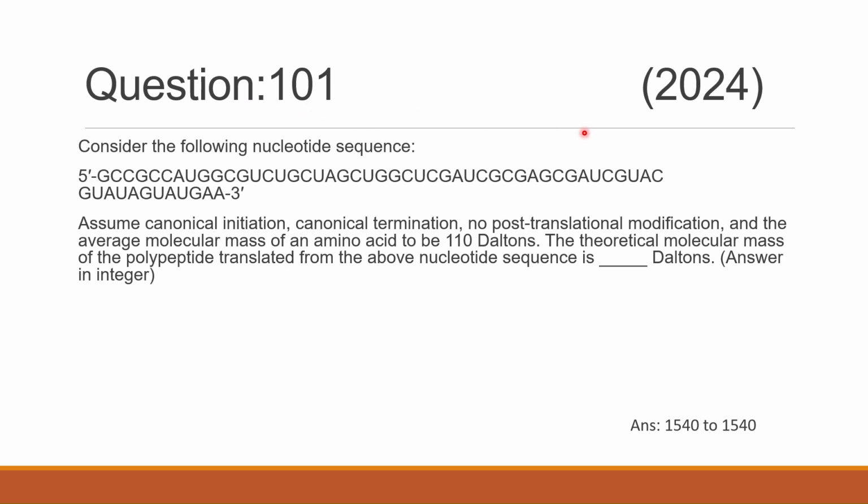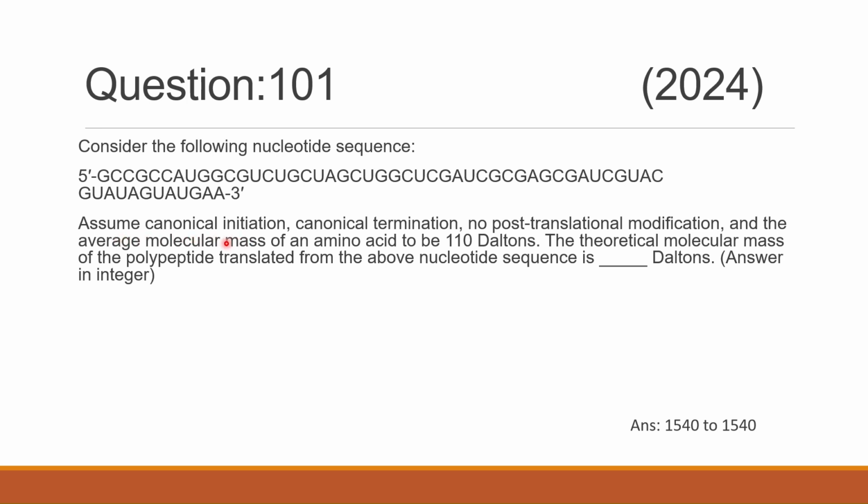Question 101 of 2024. Consider the following nucleotide sequence. Here is the nucleotide sequence. Assume canonical initiation, canonical termination, no post-translation modification, and the average molecular mass of an amino acid to be 110 daltons. The theoretical molecular mass of the polypeptide translated from the above nucleotide sequence is? The answer you have to give as an integer, and the expected answer is in the range of 1540.